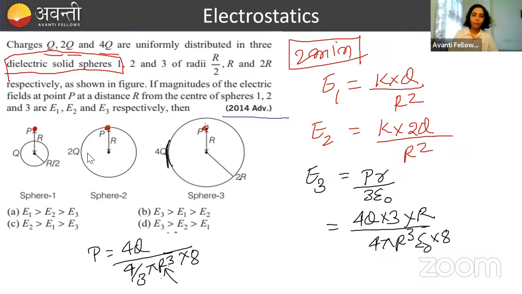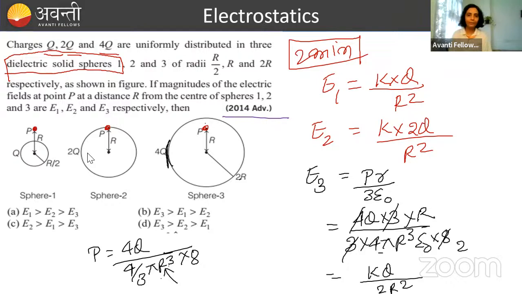Done. Now we need to solve it. Rho r by 3 epsilon naught. We will write the 3 here also, right. So 3 got cancelled. Now what can we write for 1 by 4 pi epsilon naught? K. So the answer will be KQ by, how much is it? 2r square. KQ by 2r square.